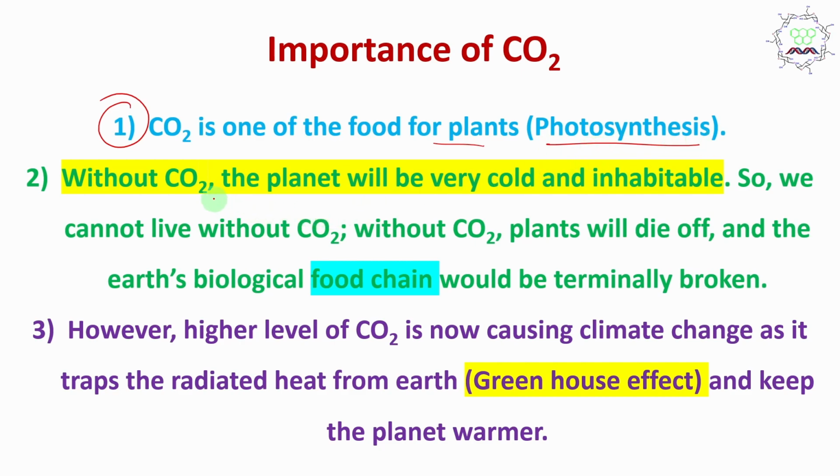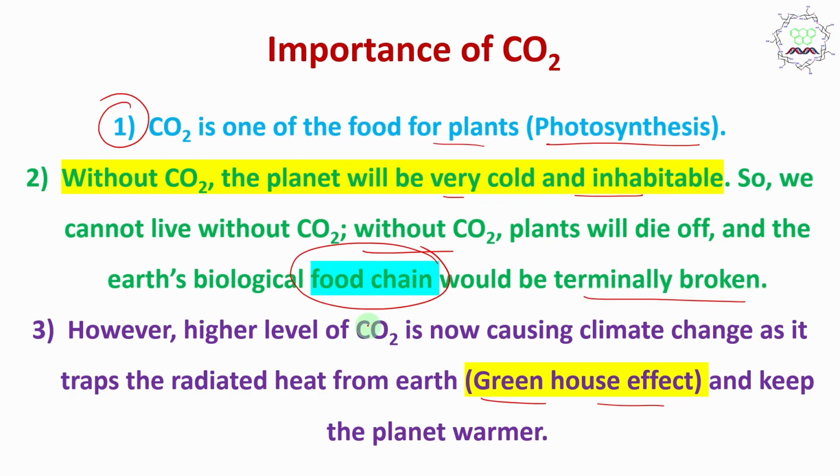And the next point is that without CO2, the planet would be very cold and uninhabitable, because it traps the radiated heat from the earth's crust, which is called the greenhouse effect. Next, without CO2 we cannot live. Not only because of temperature, but because plants will not be able to produce food, they will die, and because of that the food chain of our planet will be terminally broken.